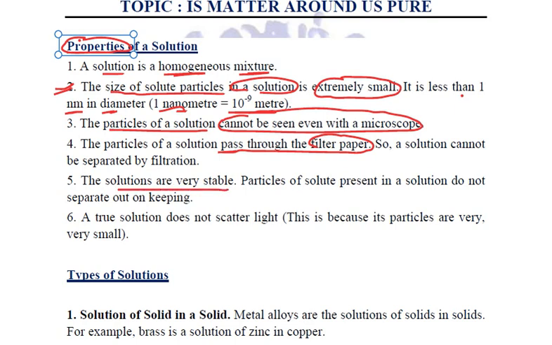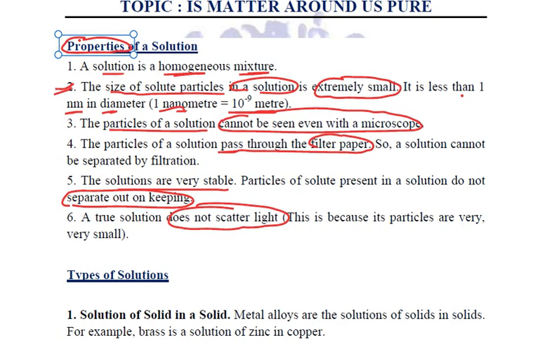These particles of a solution are very stable. They do not separate out on keeping, and the particle size is so small that they cannot scatter light. So a true solution does not scatter light because the particle size is very small. So these are the properties of a solution.